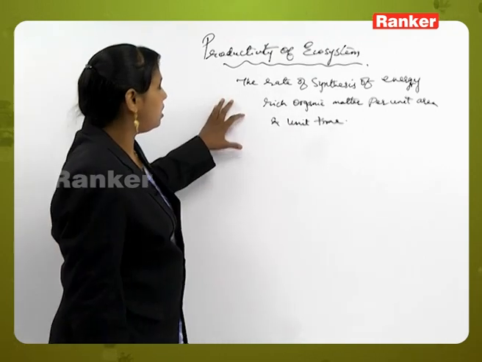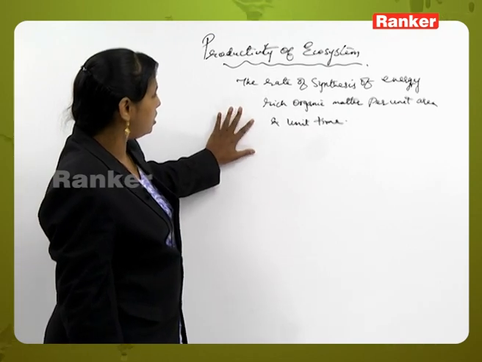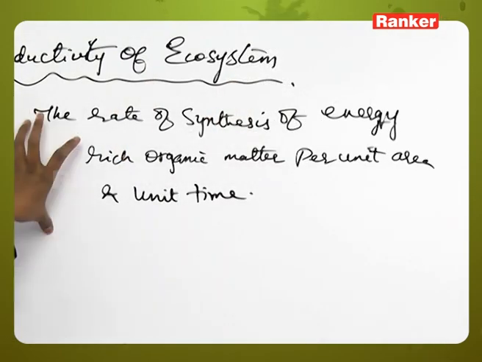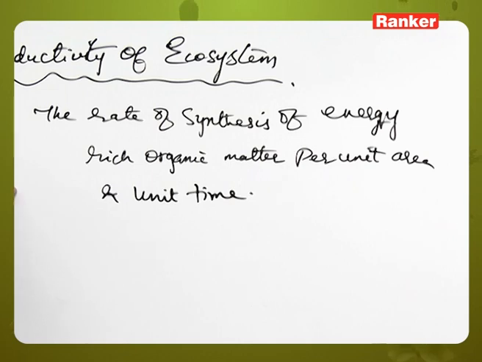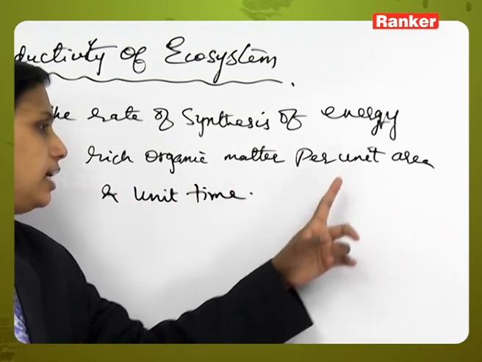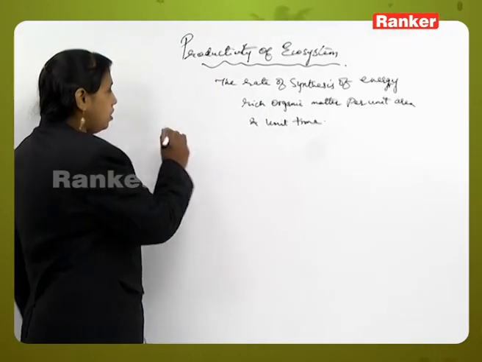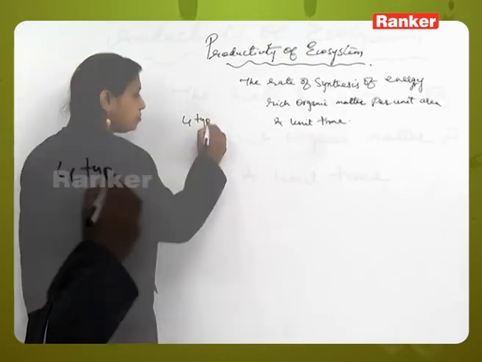What is productivity? The rate of synthesis of energy rich organic matter per unit area in a unit time is called productivity. Now it is of four types.